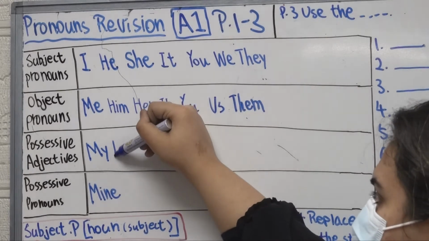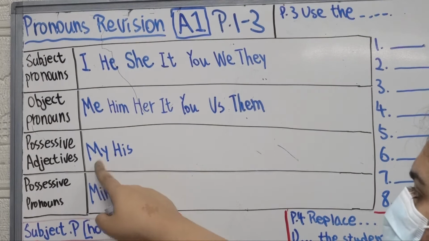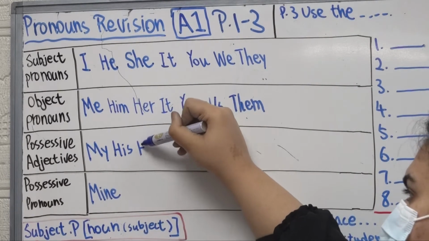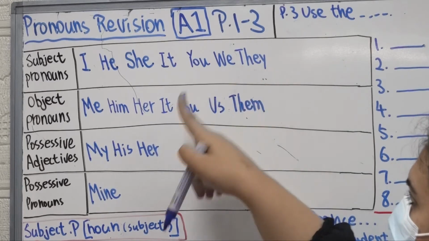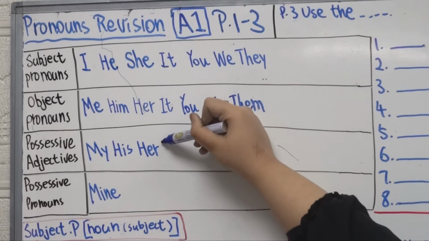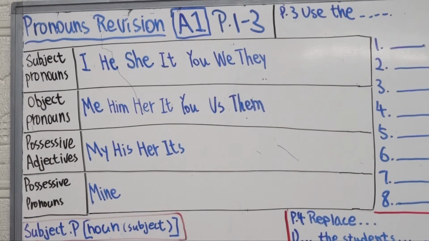His, all right? My and then his. Her becomes her as well. Good. How about it? Its. Okay.